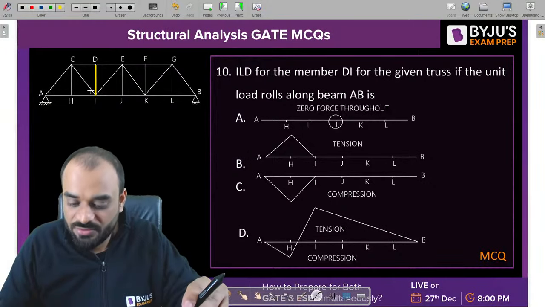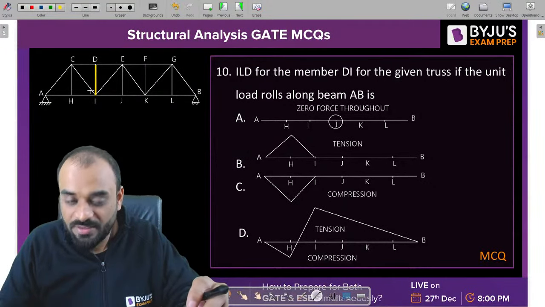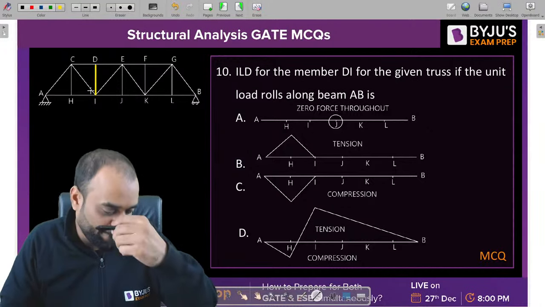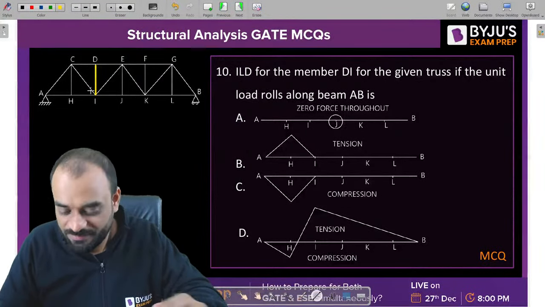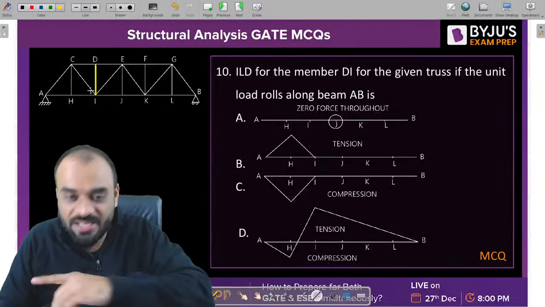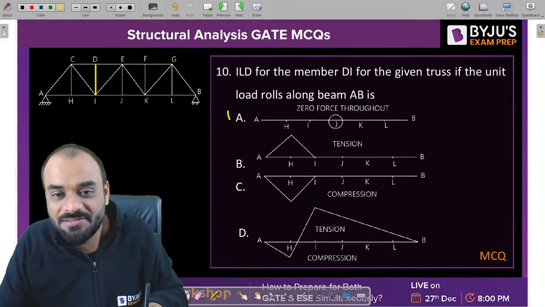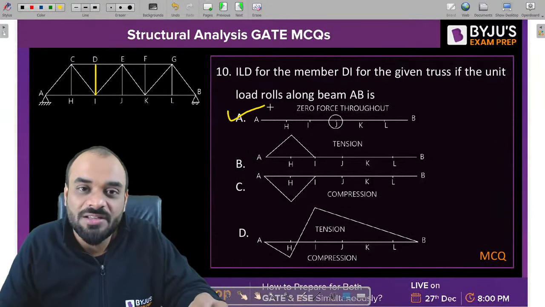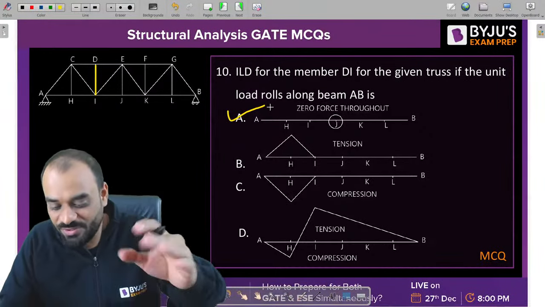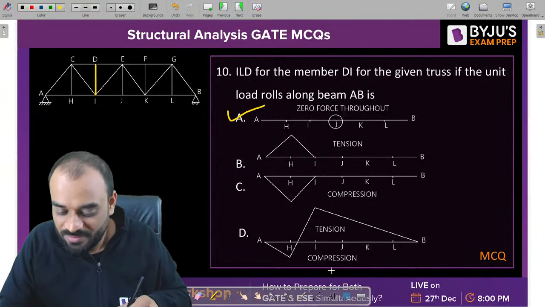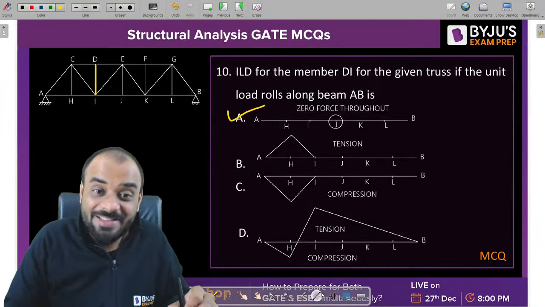Any other student who knows the answer? Akash B. Okay. A very simple question, but a logical one. Yatish A, and A is the correct answer. 0 throughout the span. Why is it 0? Listen carefully. A is the correct answer.